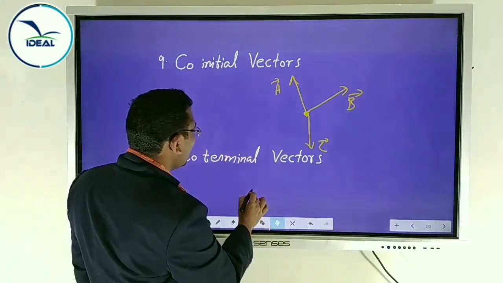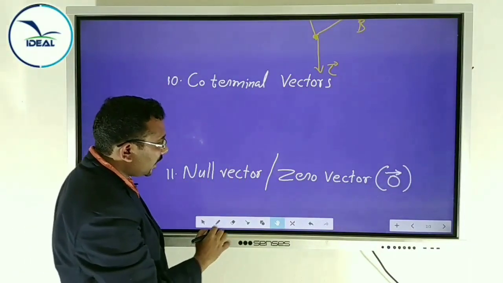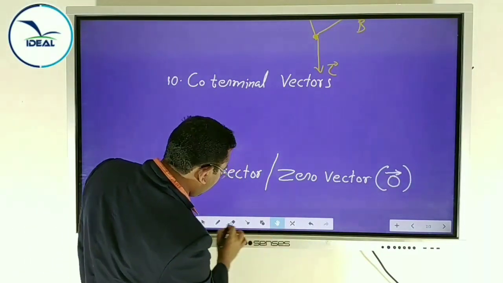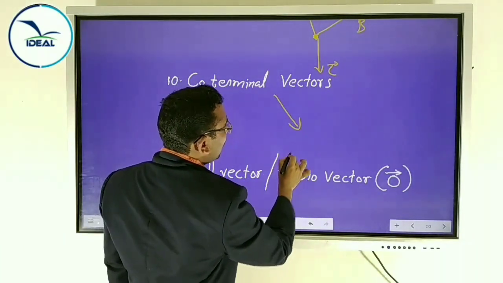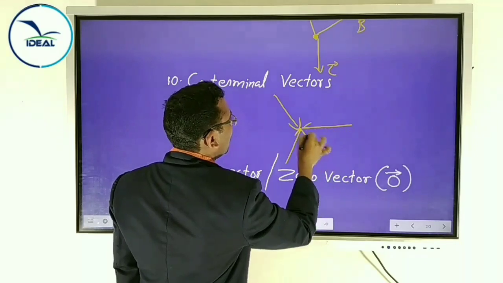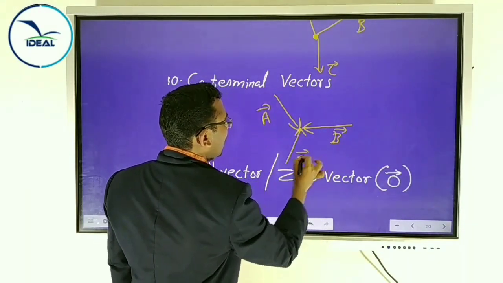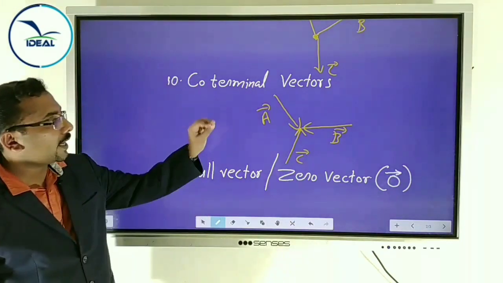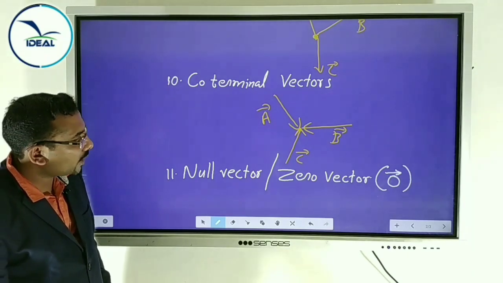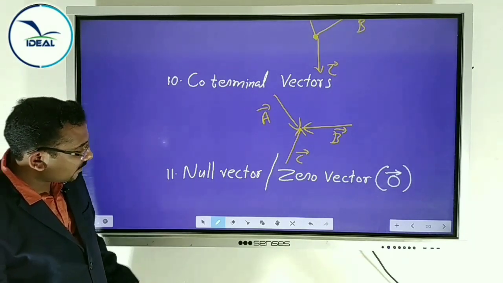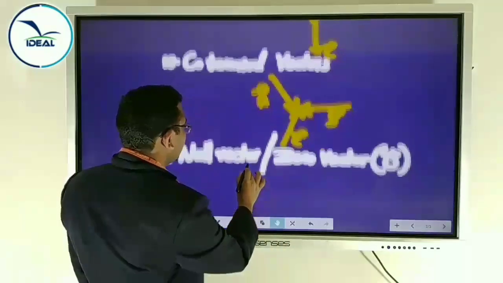Co-terminal vectors, this is also like that. Co-terminal means what do you mean by terminal? Terminal means end. Yes, the heads of the vectors are at the same point. Vector A, vector B, vector C. Here, the heads of the vectors are acting at the same point. They are called coterminal vectors. Next one, an important vector called a null vector.